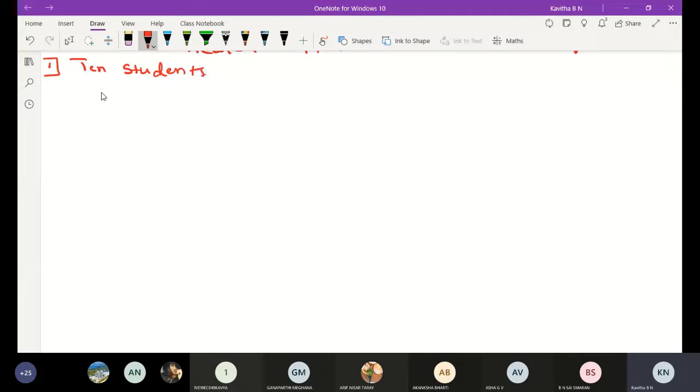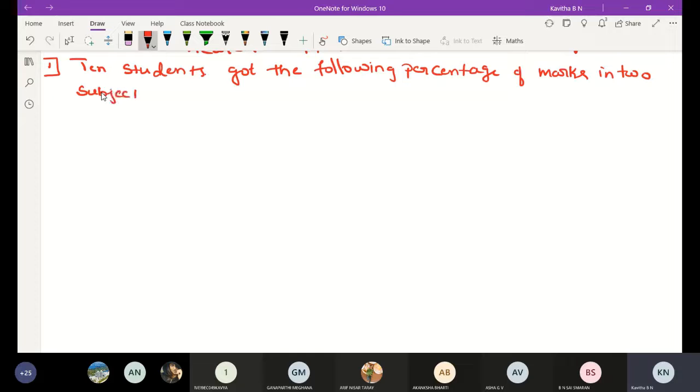10 students got the following percentage of marks in two subjects X and Y. Compute their rank correlation coefficients.